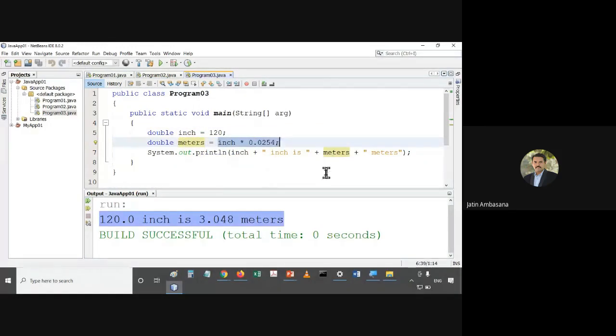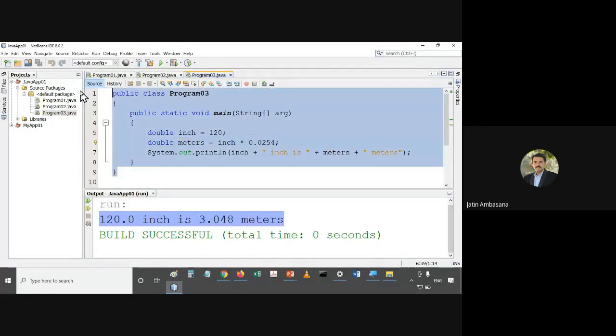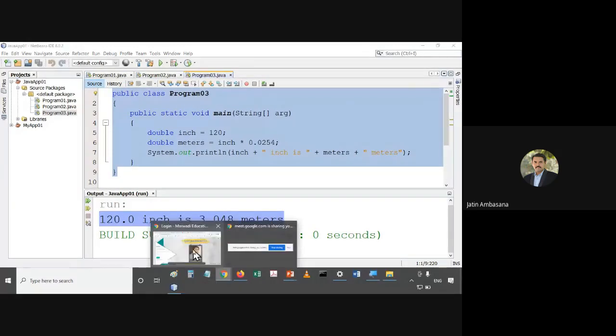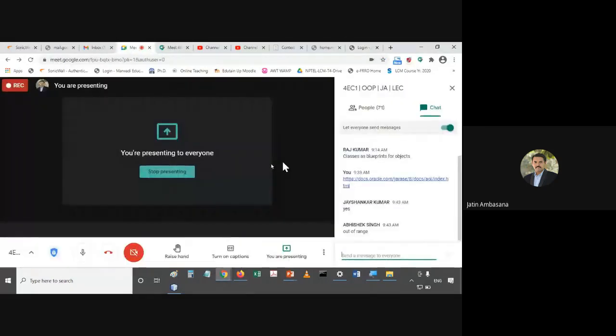I will give you this task. What you people do is use this program and try to convert it. Okay, fine. So that's it for today. I'll give you the links for this particular program also.